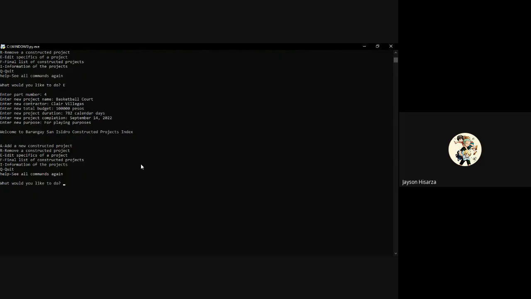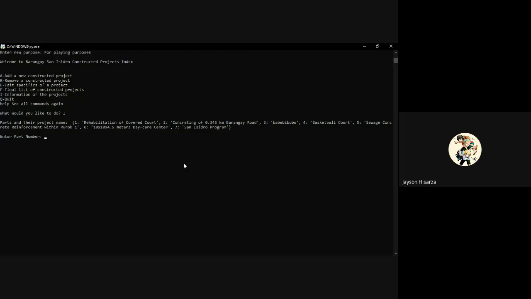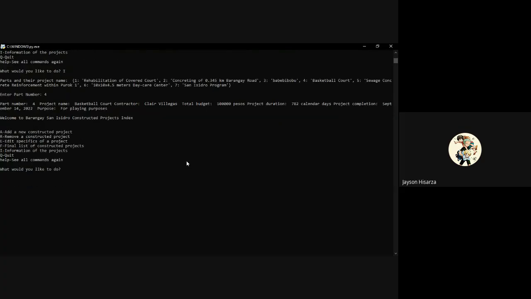So how can we check if project number 4 was edited? We're going to check it on the feature letter I. So we're going to encode letter I again. Then it will show that number 4 was edited. So the number 4 title was changed. So we're going to check the contents of number 4. We're going to enter part number 4. Then as you can see, project number 4 was already edited.